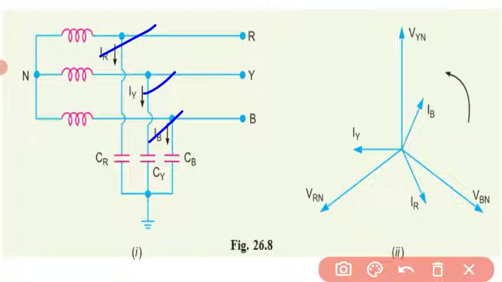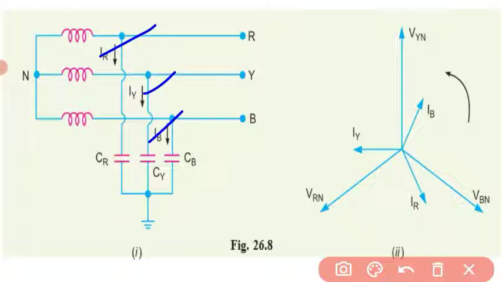If you are looking at this vector diagram, the capacitive currents IR, IY and IB lead their respective phase voltages VRN, VYN and VBN by 90 degrees.